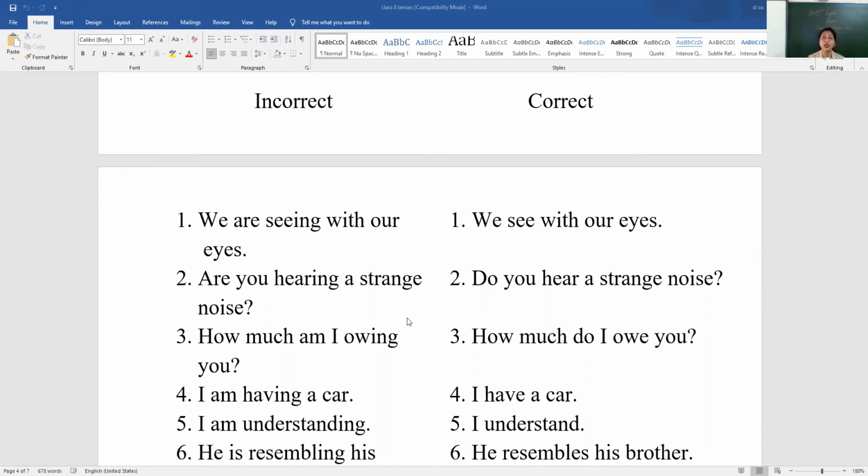But when you are eating, if you say I am having my breakfast, then it's fine. But I am having a car for possession would be wrong. Then I am understanding, no, that would be wrong. You must say I can understand, or I do understand, or I understand.